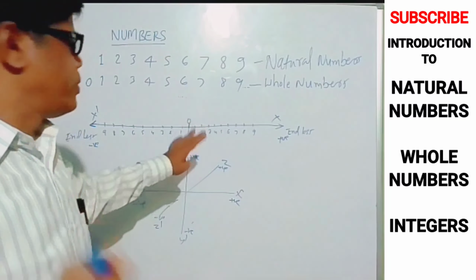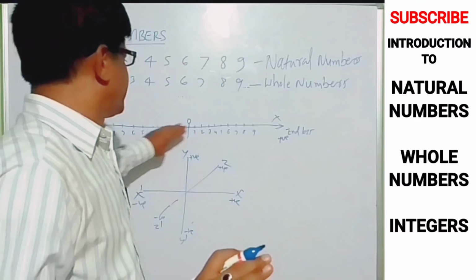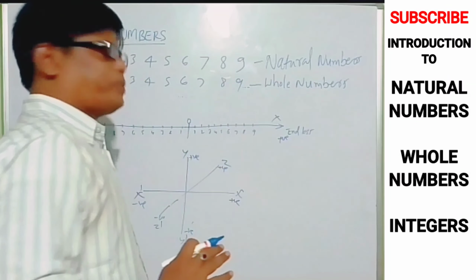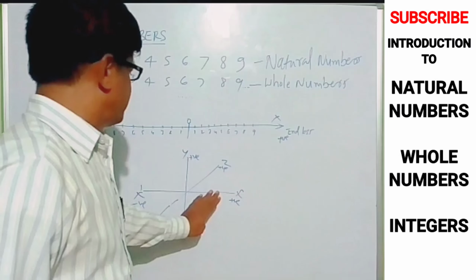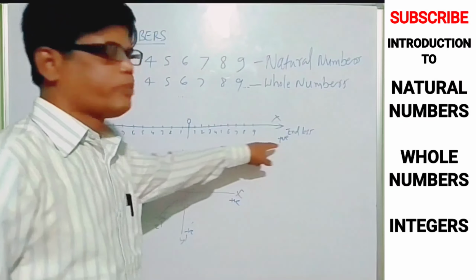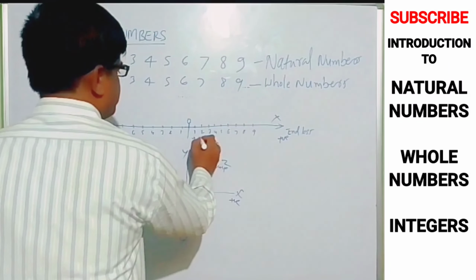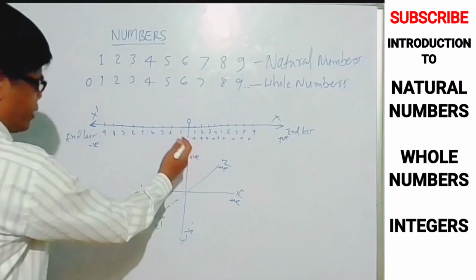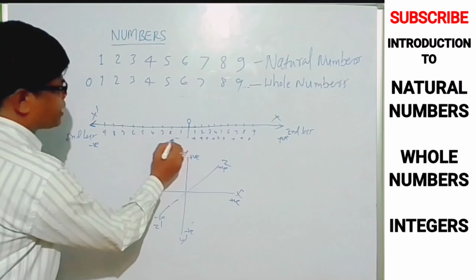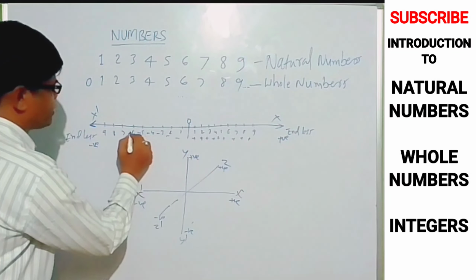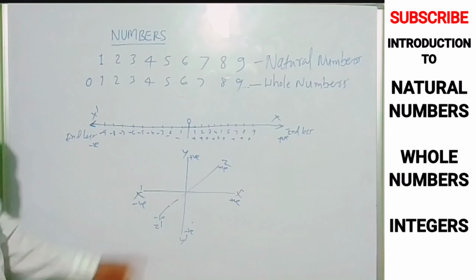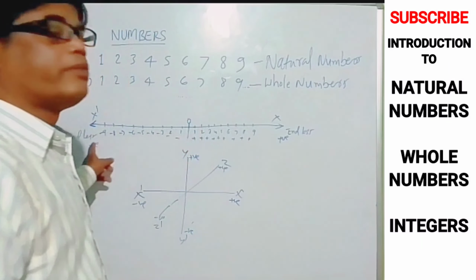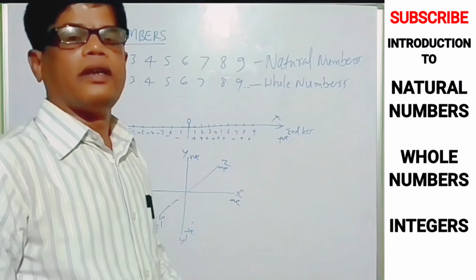I'm only trying to take only one line, only one axis. It's going from positive to negative. Okay, this is okay. If it is in the positive direction, it means plus 1, plus 2, plus 3, plus 4, plus 5, plus 6, plus 7, and so on. But here it's coming as negative, then minus 1, minus 2, minus 3, minus 4, minus 5, minus 6, minus 7, like that. So whatever is there, 0. 0 to plus 1, plus 2, 0 to minus 1, minus 2, they count us.